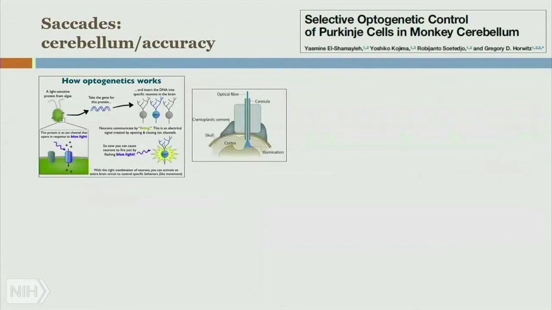The main eye movement, obviously, is the saccade. A key new development was the introduction of the optogenetics technique to try to control or manipulate eye movement. Very briefly, optogenetics essentially takes this protein, channelrhodopsin, which belongs to the same family as rhodopsin, except it is itself an ion channel. It's light sensitive like rhodopsin. When you activate it with light, in this case blue light, you can actually generate a neuronal response.